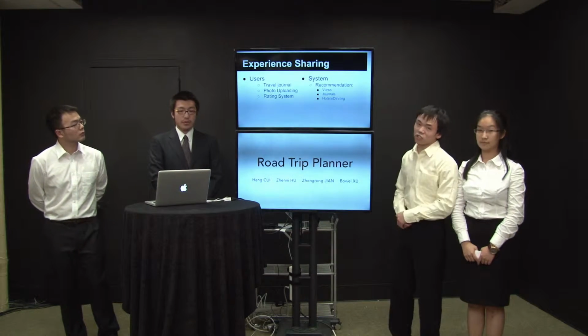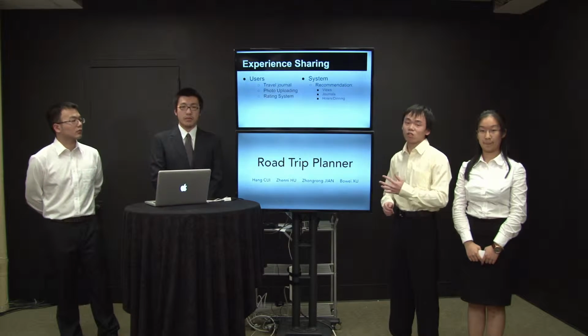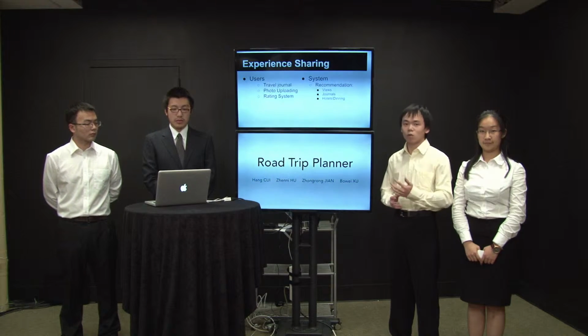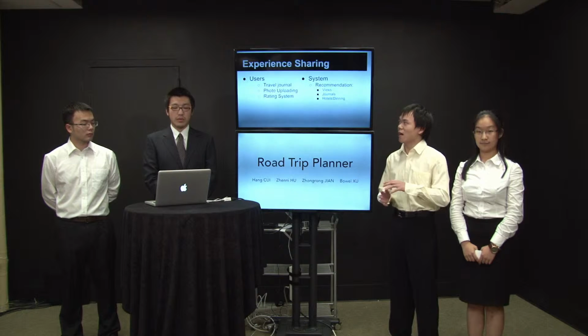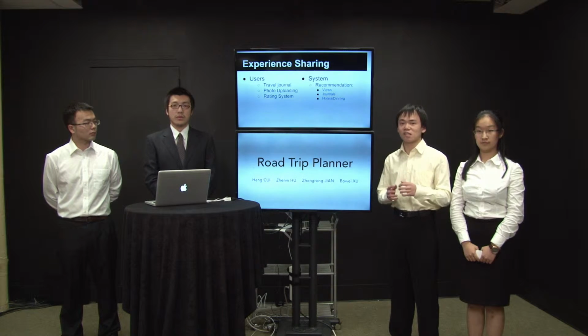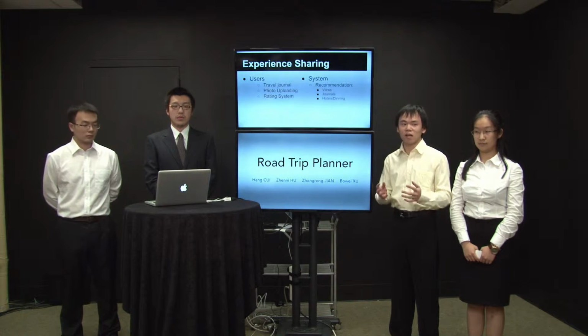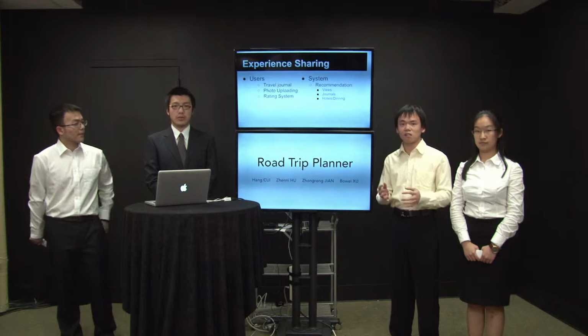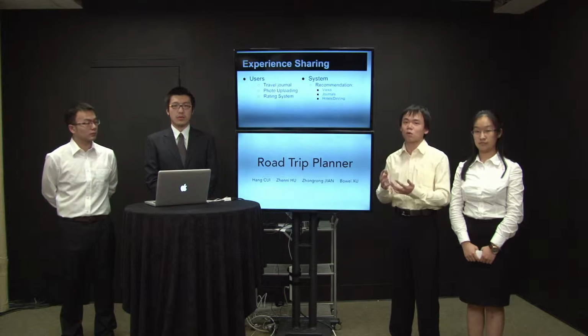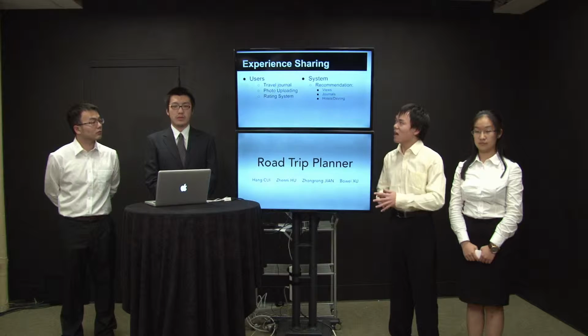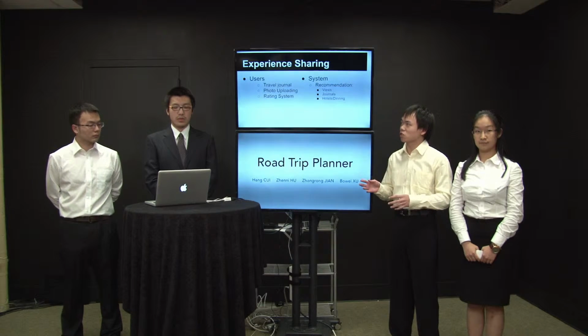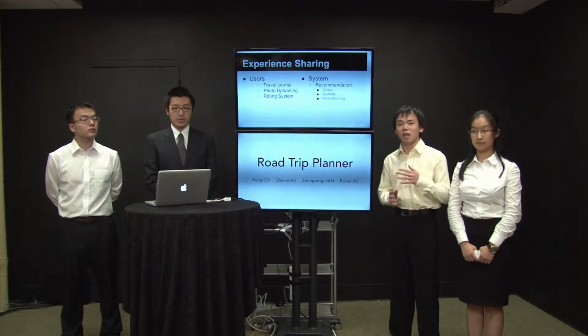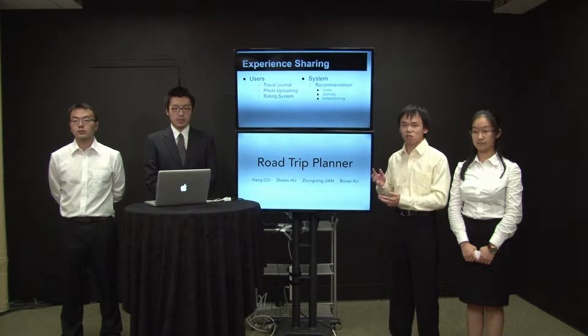And this is our experience sharing system. In this system, users are allowed to write their own travel journal and tag it with their own customized tags, which can include the cities they visited, the sightseeing points, the service points, etc. After they post their journal, other users will be able to search and see this journal.